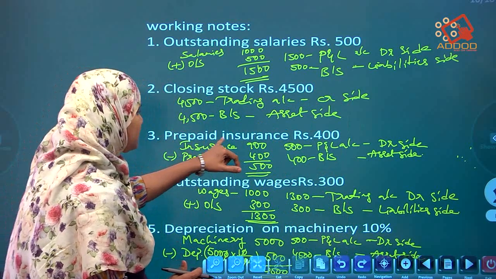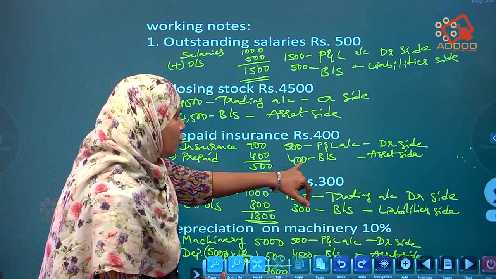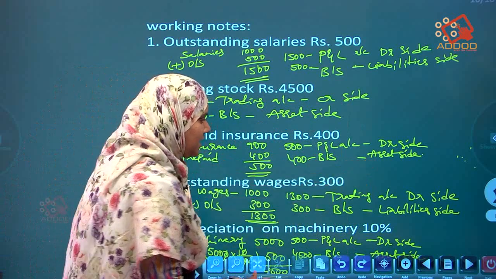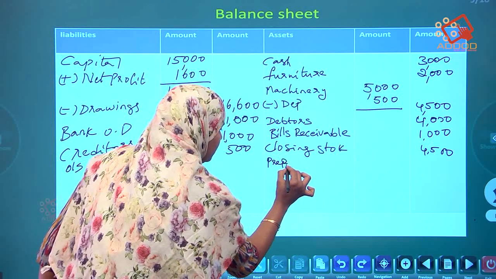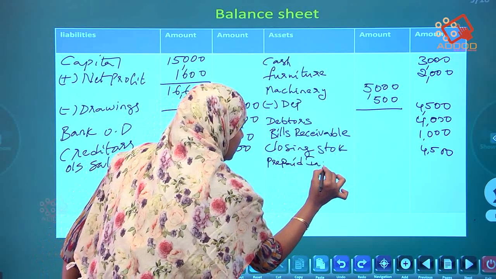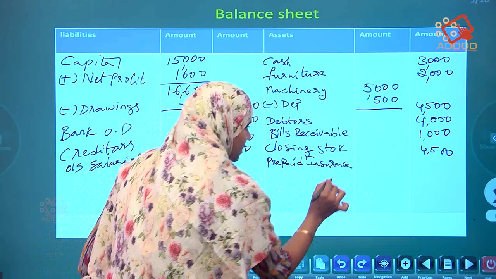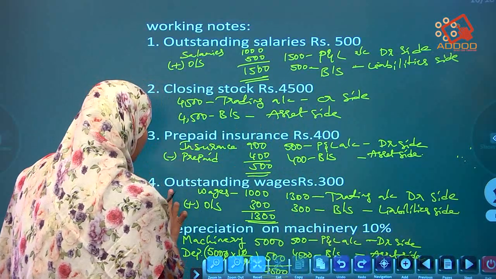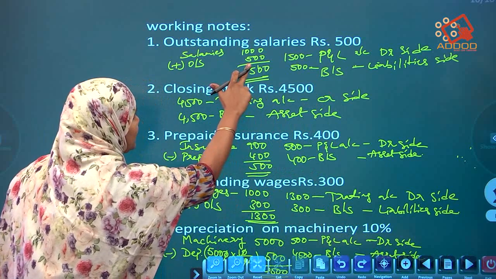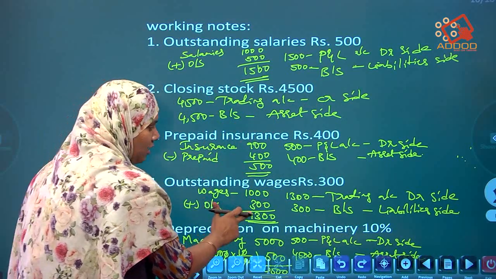Third adjustment, it is prepaid insurance. What I said here, 400 should be posted in the asset side. So prepaid insurance, how much? 400. Prepaid is over. Outstanding wages is there. Outstanding salaries we had written, wages are also there.